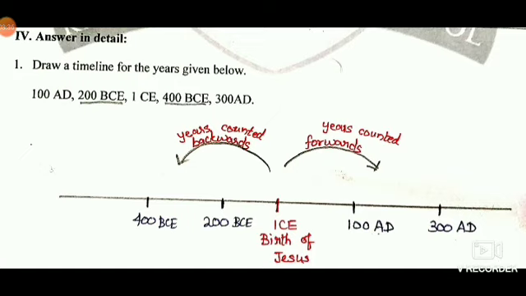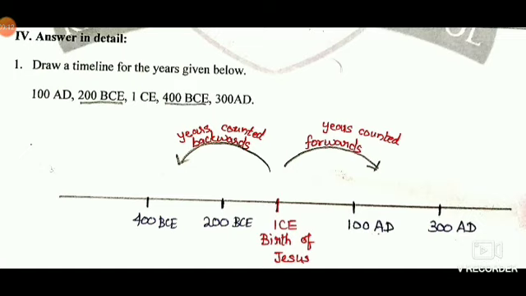Here we should divide it in the middle as 1 CE. What is 1 CE? 1 CE is considered as the birth of Jesus Christ. So the entire line we are dividing in the middle as 1 CE. Before the birth of Jesus Christ also some events would have happened, that we take as BCE or BC.